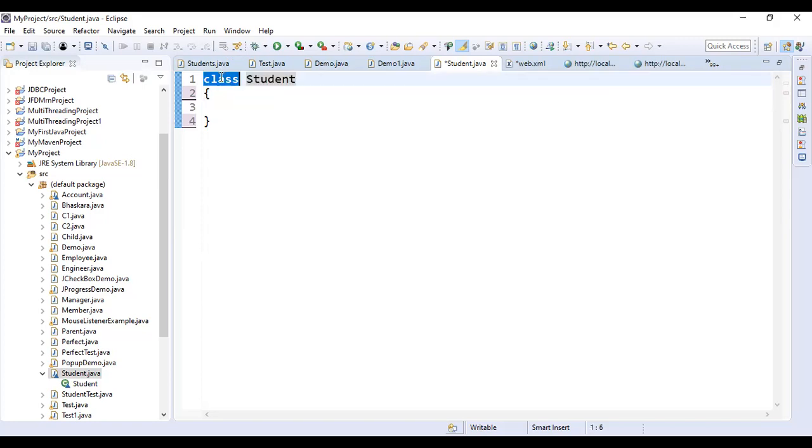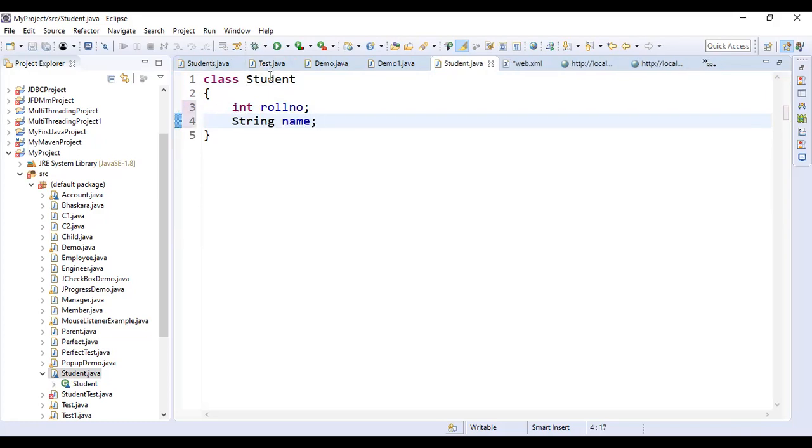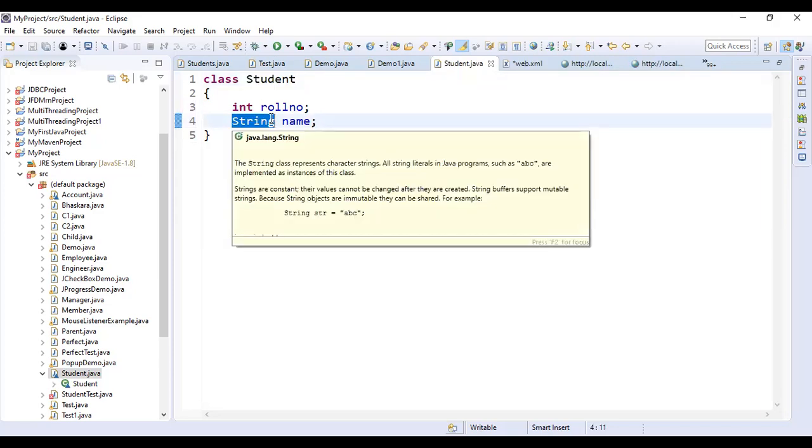Watch here. Here we define one class, class Student. This class doesn't contain any property or any behavior. If any object is of student type, what properties does it have? Suppose an object is of student type: a student has a roll number, and a student has a name. So here we define two properties for a student. This is the class and these are the properties.